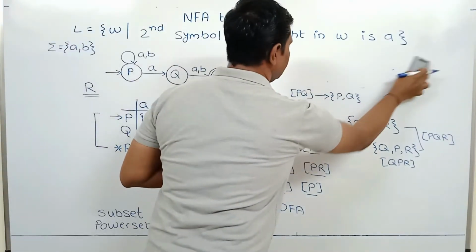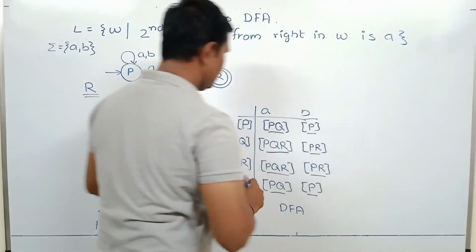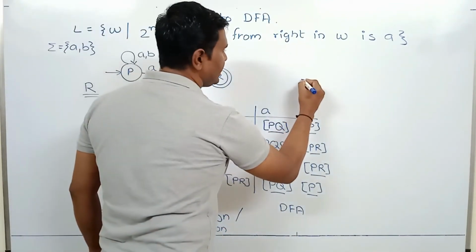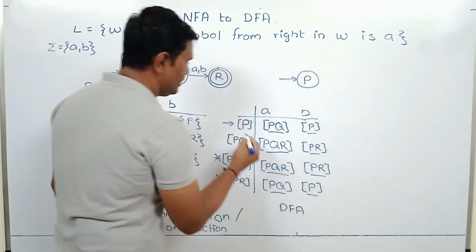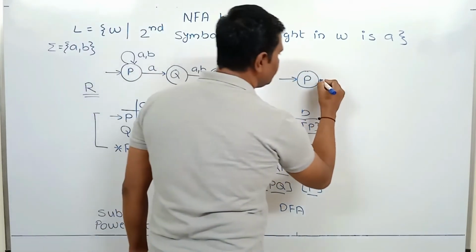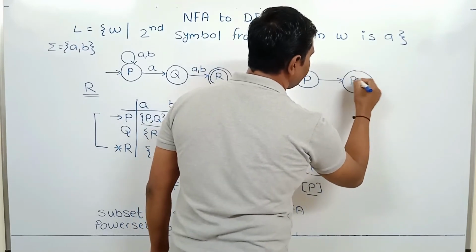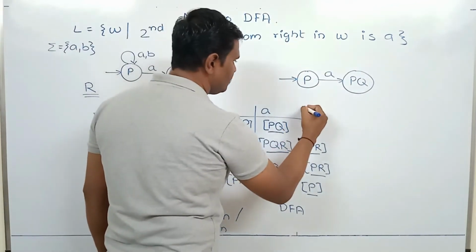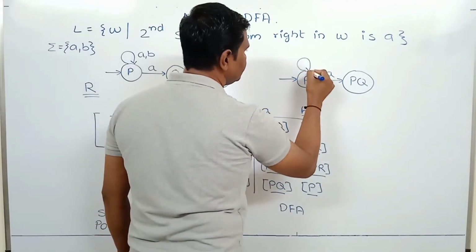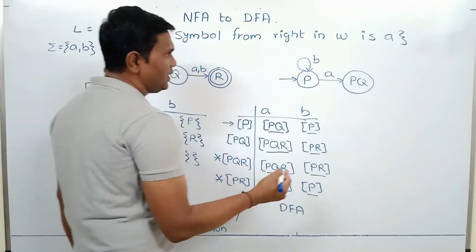Now we will draw the transition diagram. So we have to take initial state P. This is initial state. P on A goes to PQ. P on B goes to P. PQ on A goes to PQR.